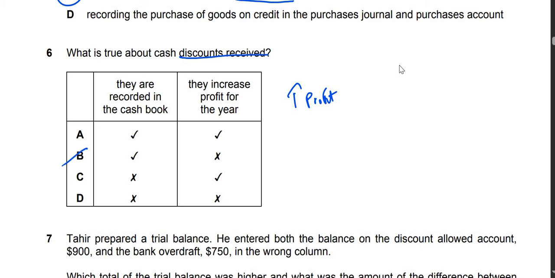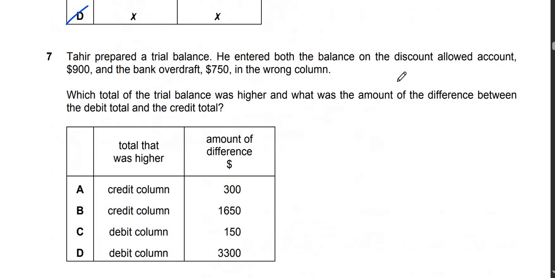So based on that, we will eliminate B and D. C says that they are not recorded in the cash book. Cash discount received is an income for the business. It increases the profit and is recorded on the credit side of the cash book. So it is actually recorded in the cash book. So the answer is A.